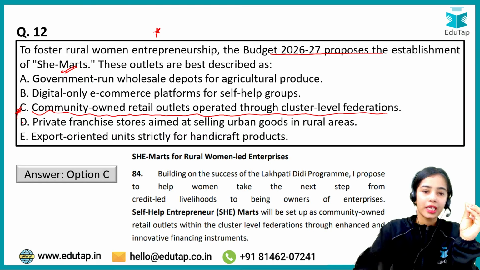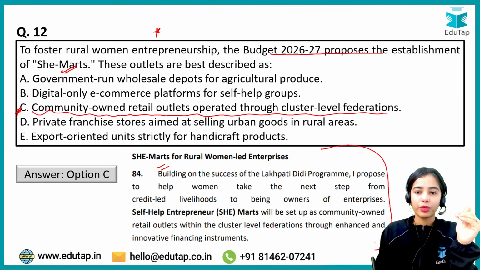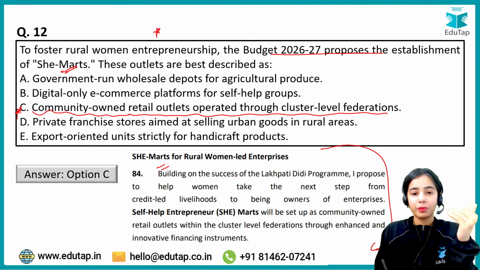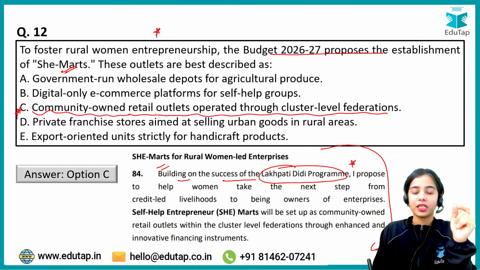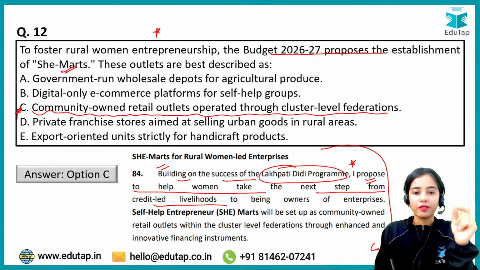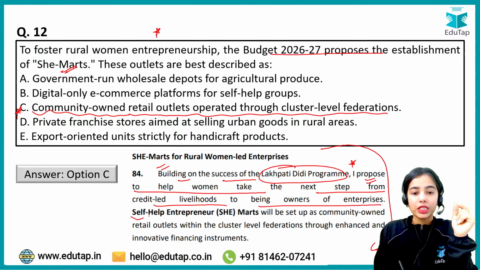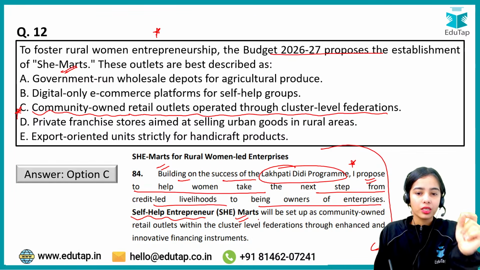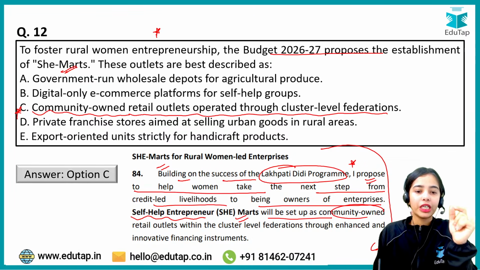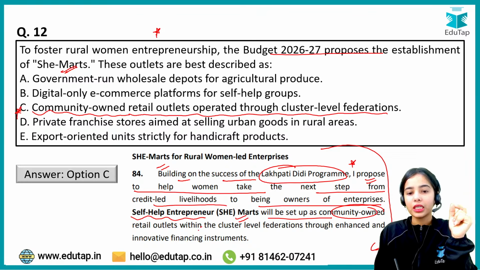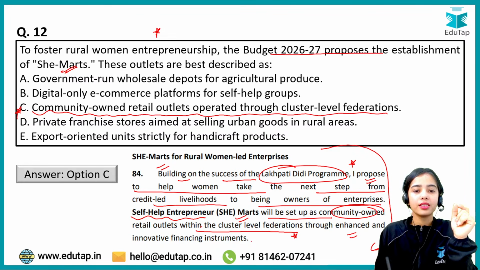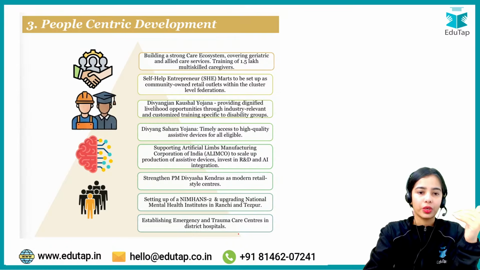Okay, so this is the idea for the She Marts. Again, this is taken from the budget speech, that building on the success of the Lakhpati Didi program, the finance minister proposes to help women take the next step from credit-led livelihoods to being owners of enterprises. Self Help Entrepreneur Marts will be set up as community-owned retail outlets within the cluster level federations through enhanced and innovative financing instruments. Okay, so this is the idea.